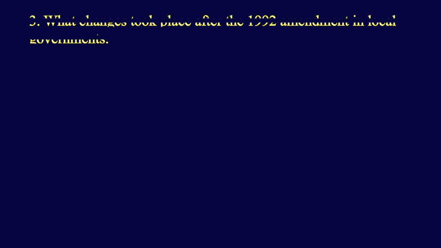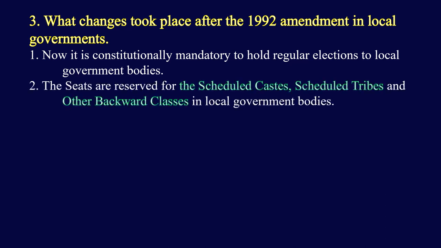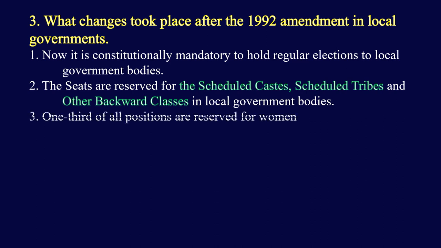And the changes that took place after the 1992 amendment in local governments are, now it is constitutionally mandatory to hold regular elections to the local government bodies. And seats are reserved for scheduled castes, scheduled tribes and other backward classes in local government bodies. And third, one-third of all positions are reserved for women.